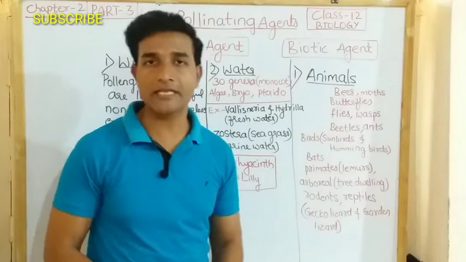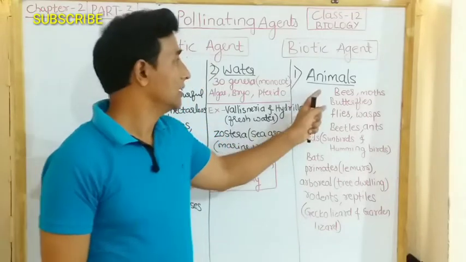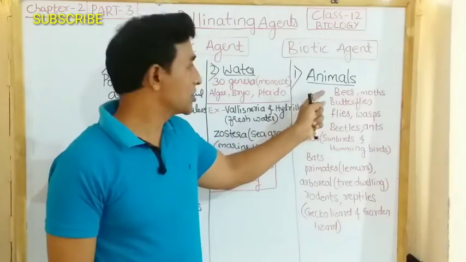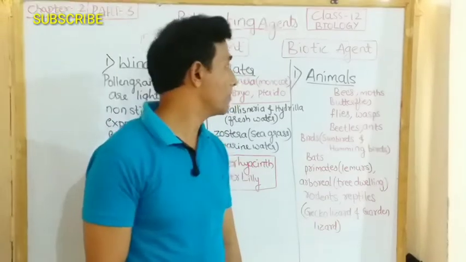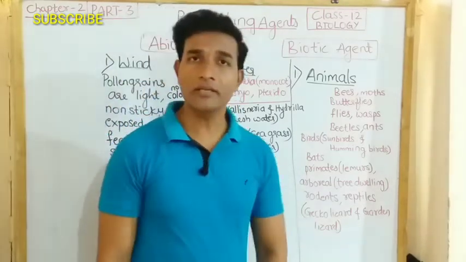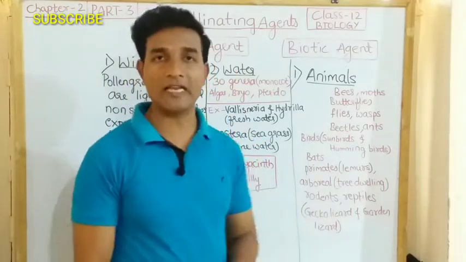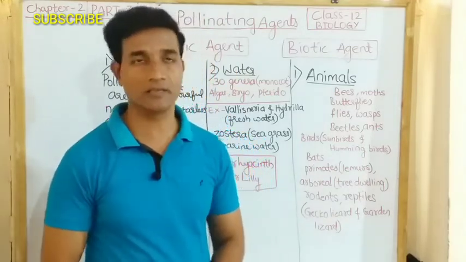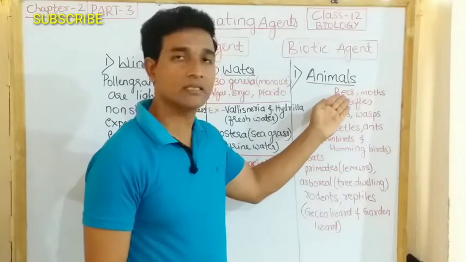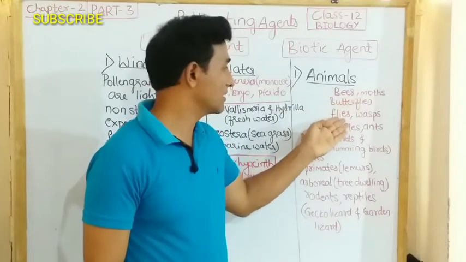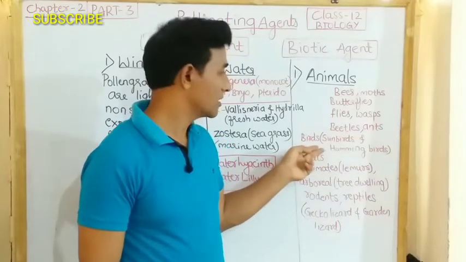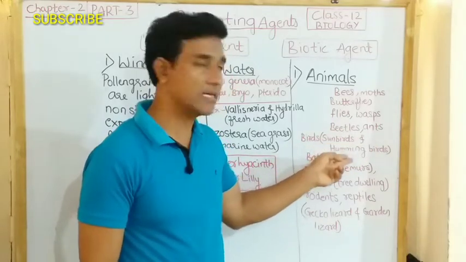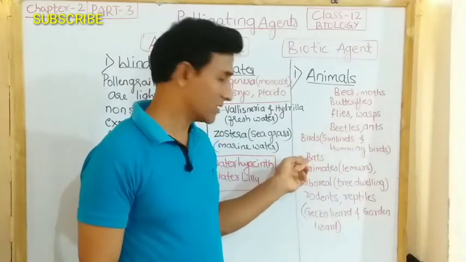Coming to the biotic agent. Pollination by animals is called biotic pollination. The majority of flowering plants use a range of animals as pollinating agents. You take examples like bees, moths, butterflies, flies, wasps, beetles, ants, some of the birds like sunbird and hummingbird, and bats.